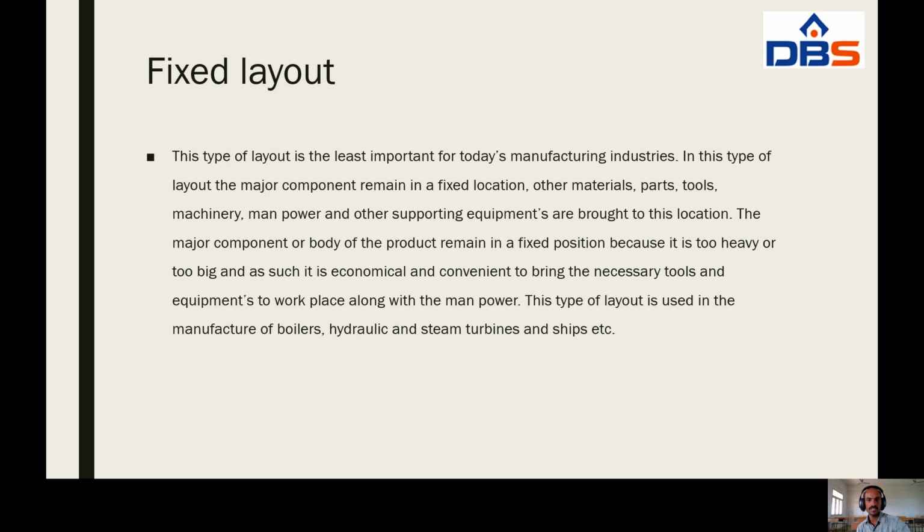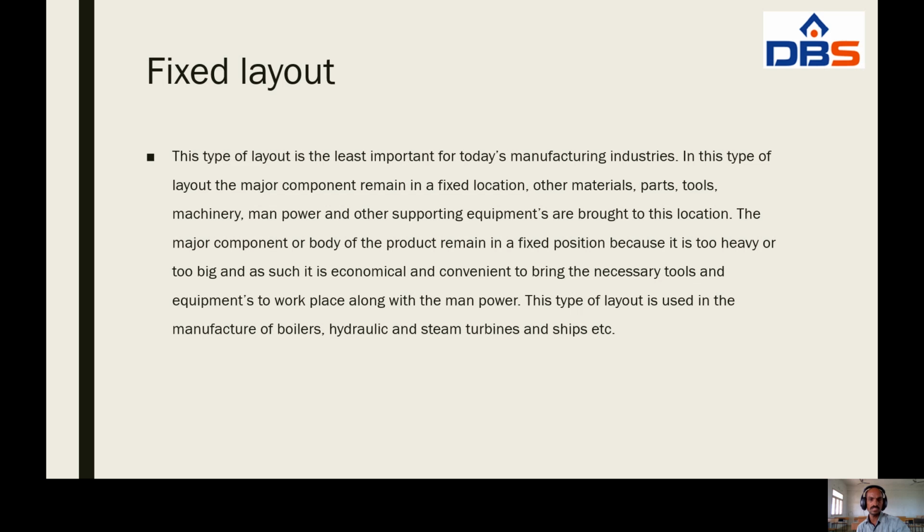The major component or body of the product remains in a fixed position because it is too heavy or too big, and so it is economical and convenient to bring the necessary tools and equipment to the workplace along with the manpower.